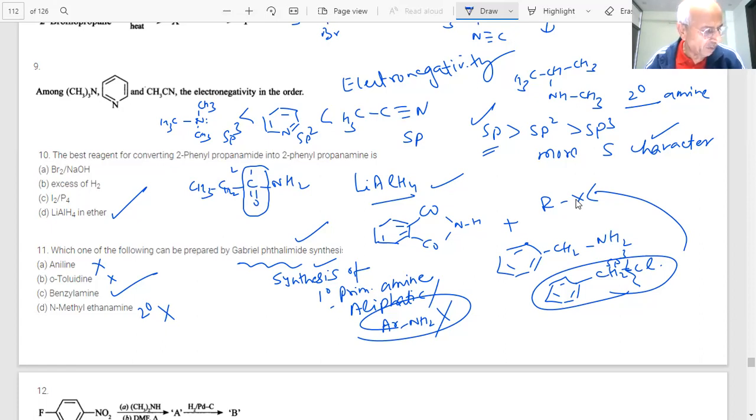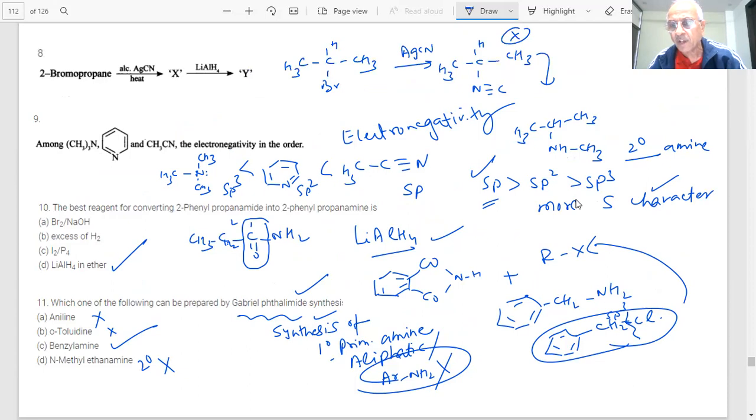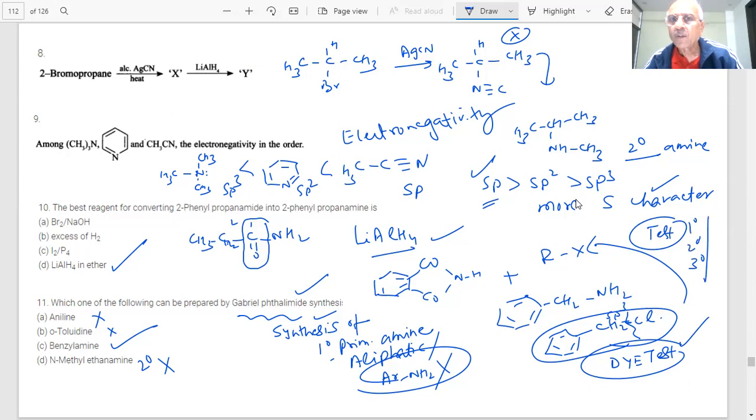And what we have shown you is that certain questions are very important, especially the type of question which I told you, student. The dye test is very, very important. Many times there will be a question on that. And Sandmeyer and Gattermann reactions, we have told you, are very useful for synthesis of different types of products, students. Distinguishing tests will be there: 1 degree, 2 degree, 3 degree. So these are some of the important questions which would be there.